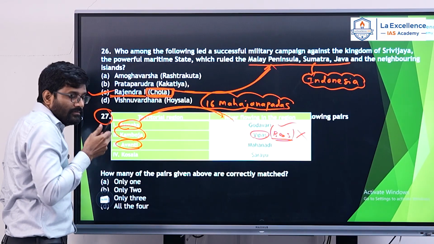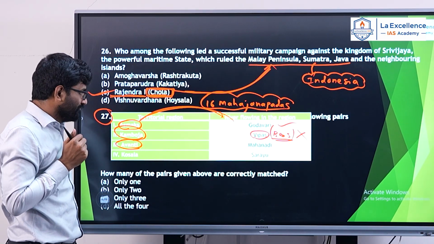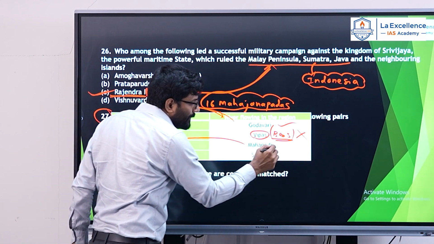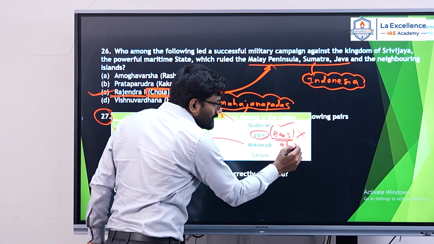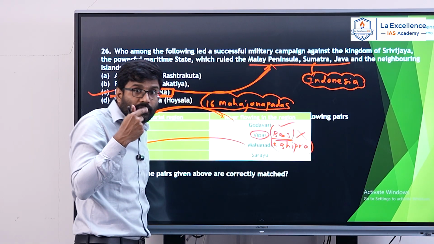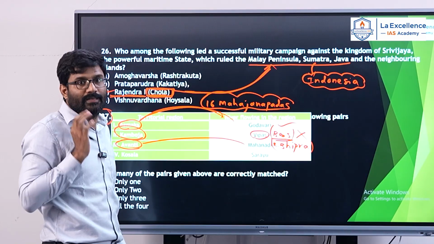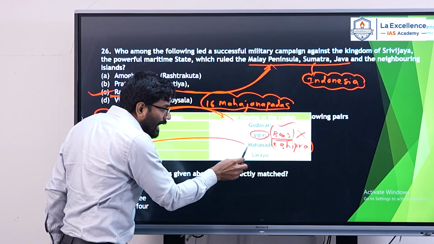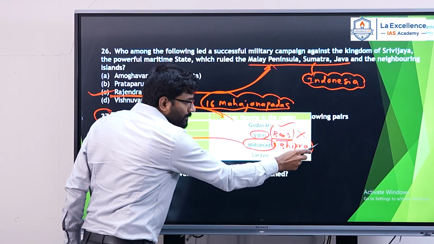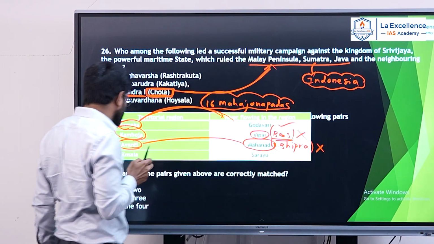Avanti Mahajanapada, the capital city is Ujjain, and it is located on the banks of river Shipra. River Shipra is a tributary of river Chambal. Whereas Mahanadi river is located in present Odisha. So hence this statement is wrongly paired.